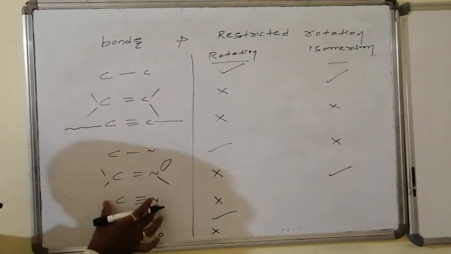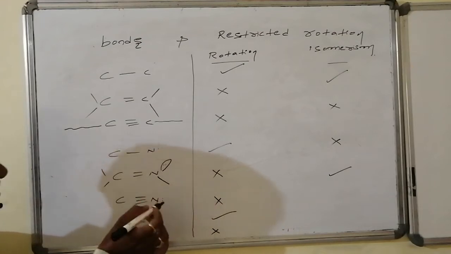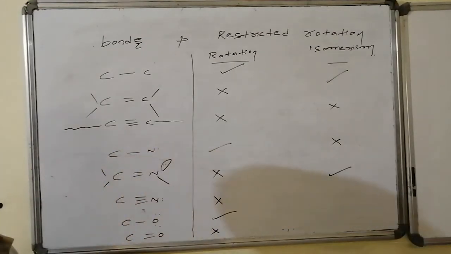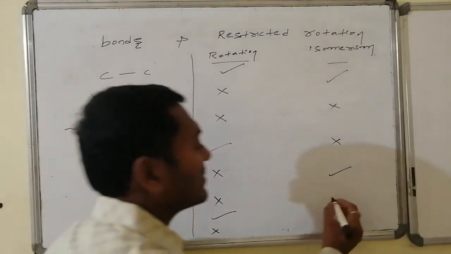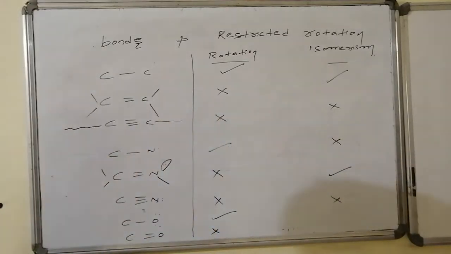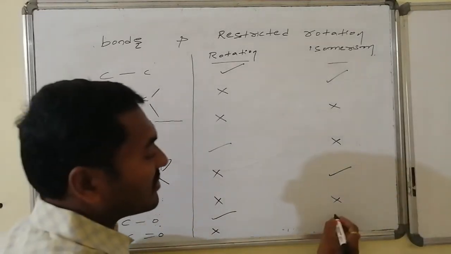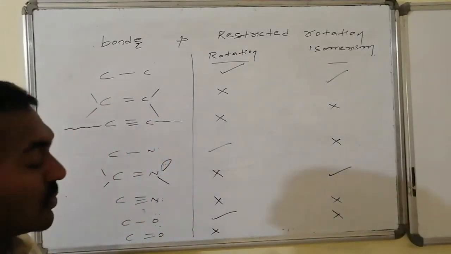If triple bond is there, there is no connectivity. Only one lone pair is there. One lone pair implies one way of adjustment. There is no other way of adjustment. Hence, geometrical isomerism is not possible. Rotation is present. Restriction is not present. Hence, there is no isomerism.